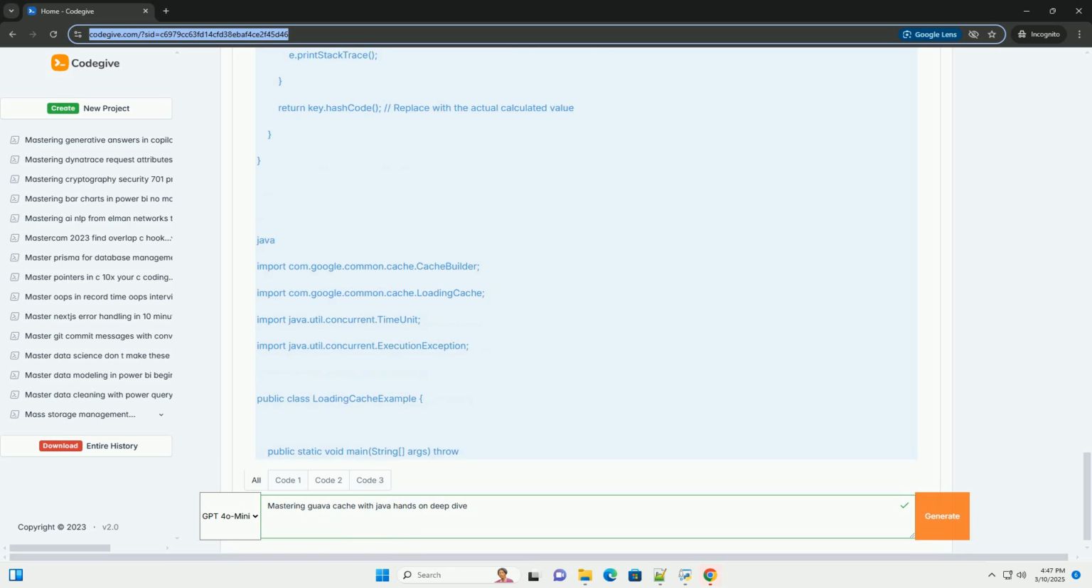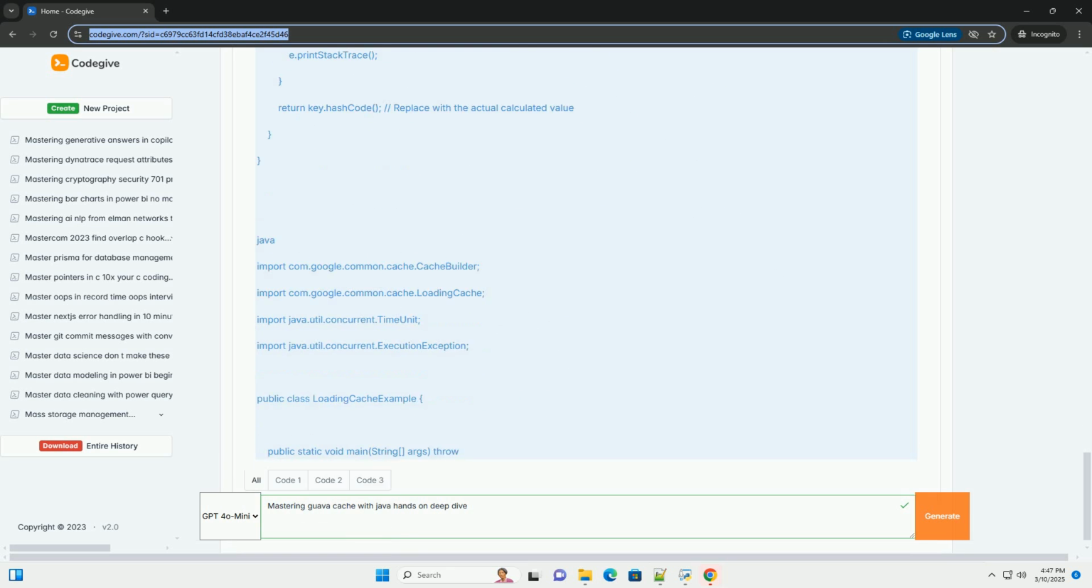The Weigher interface allows you to specify the weight of each entry. The maximumWeight configuration option limits the total weight of all entries in the cache. This is useful when you have entries of varying sizes and want to limit the total memory consumption of the cache.